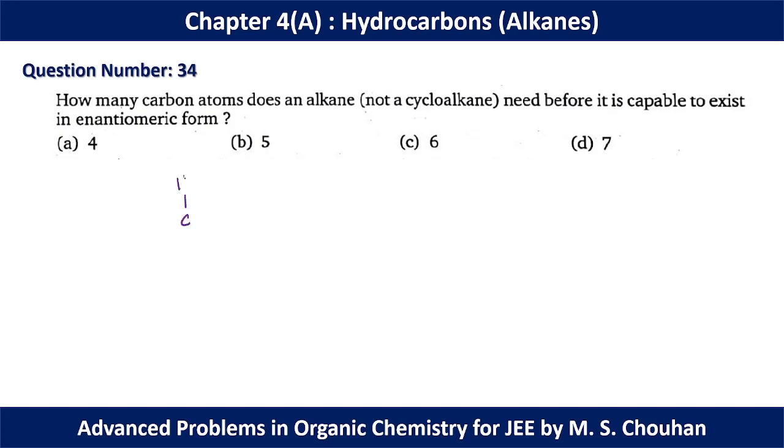So we should go for the minimum carbon functional groups like CH2CH3, then CH2CH2CH3, and here we have one chiral center. So if a chiral center is present, it will be optically active and enantiomeric forms will be present. So in this case, the number of carbons is 1, 2, 3, 4, 5, 6, 7. That's why for question number 34, option D should be the correct option.